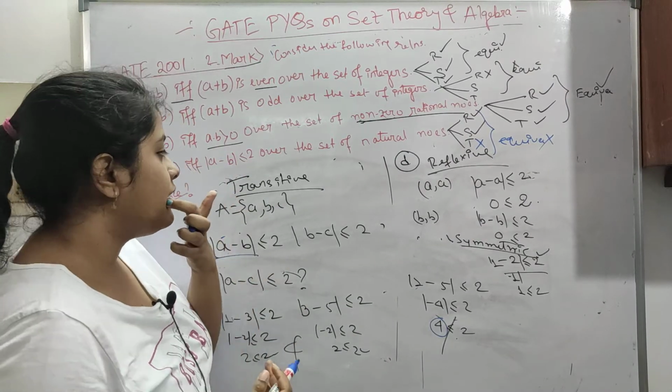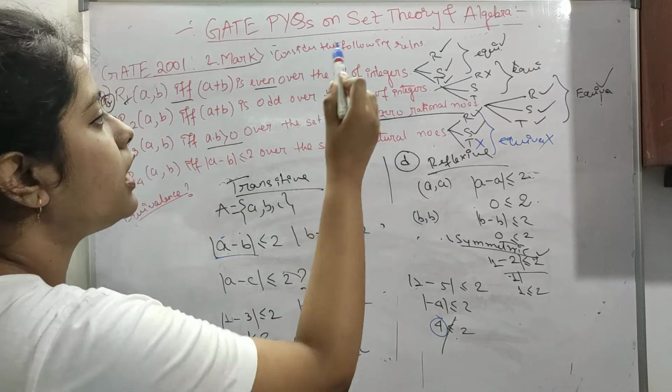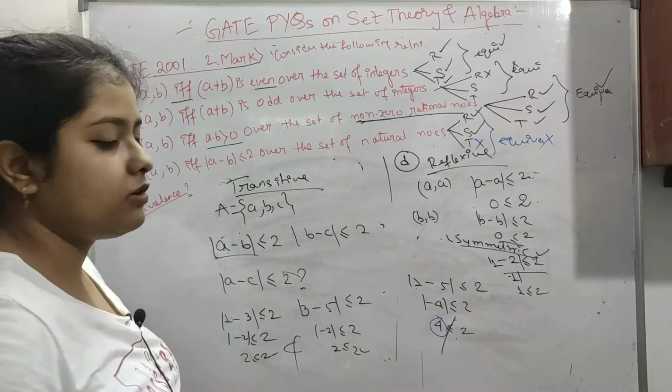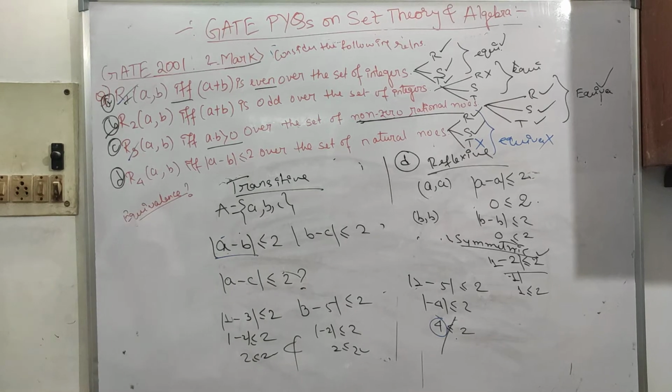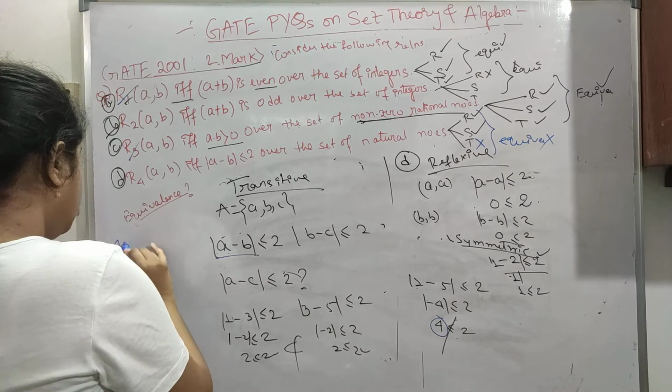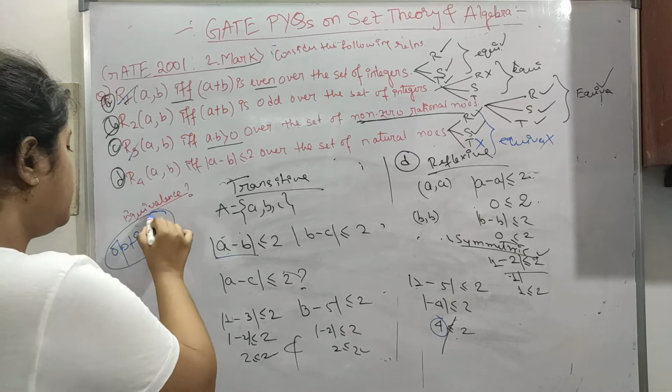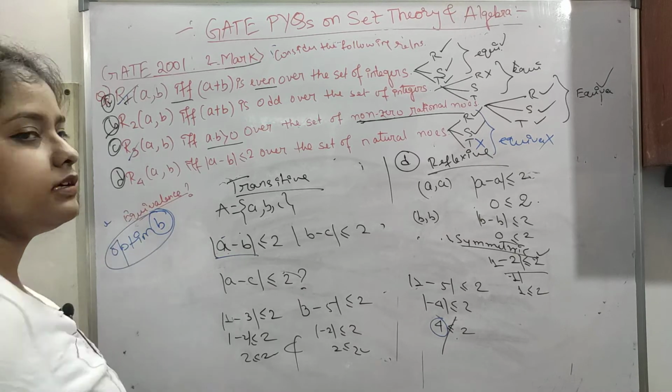So our equivalence relations are R1 and R3. These two are equivalence relations. So the option here is B. You can check the question. So option B is the correct option, and the other options are wrong.